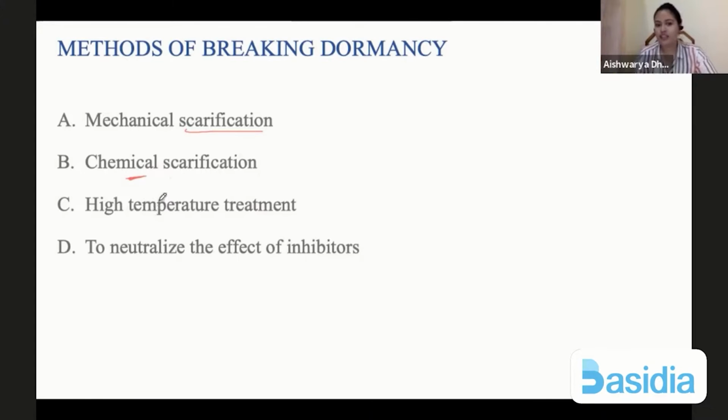High temperature treatment, again, if high temperature is provided, the seed will automatically germinate, as the chemicals or whatever nutrients are present inside the seed will start metabolizing. And fourth is to neutralize the effect of inhibitors. So inhibitors like ABA can be stopped, or you can provide GA to promote seed germination or break the dormancy, right? Any doubt, anyone?